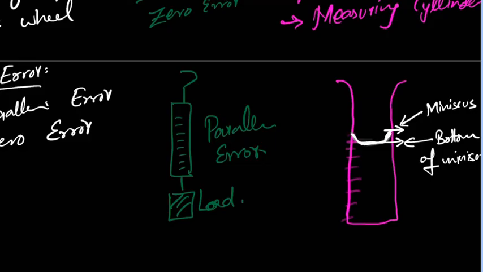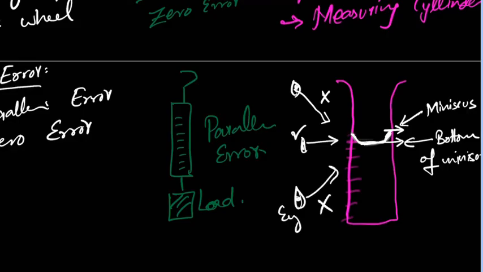Okay. The second possible error is that you have to take care of parallax error. You have to take the reading from here, that is the correct way. If you keep your eye level here and take the reading, that will be wrong. Okay, so parallax error.